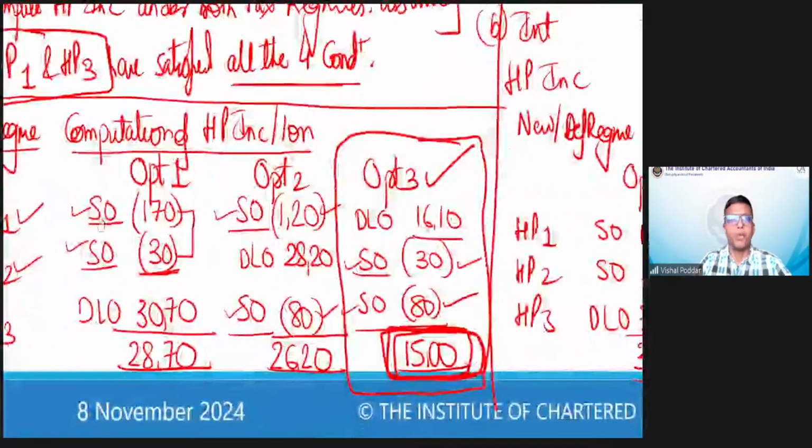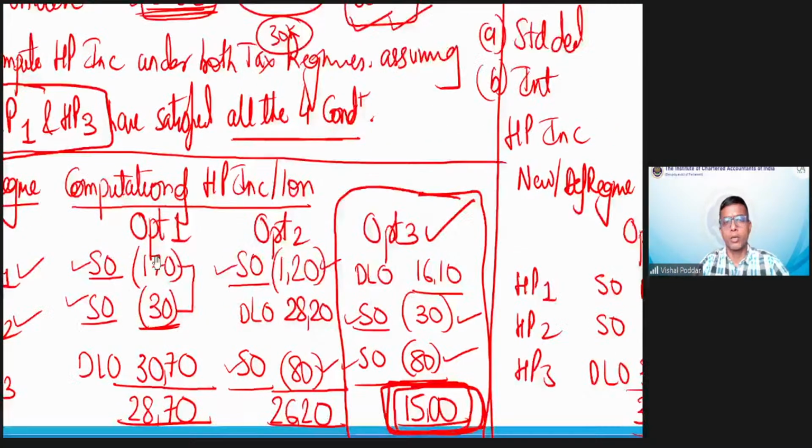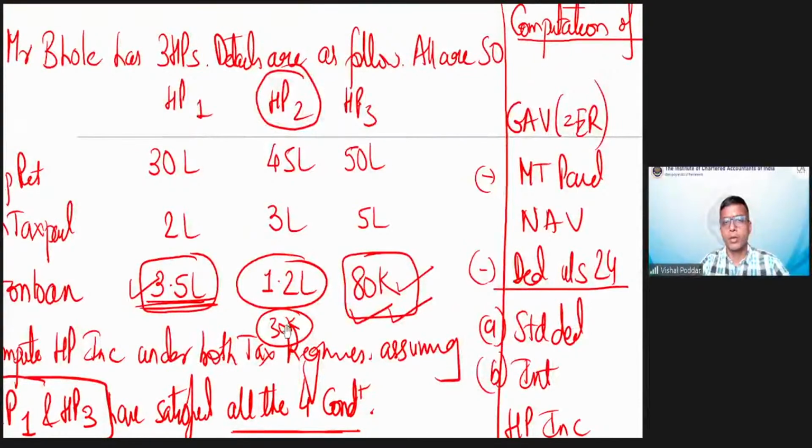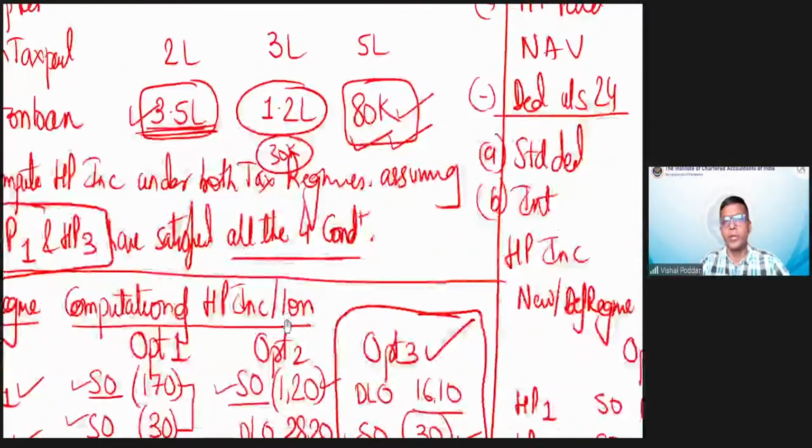So in this case, when my HP1 and 2 are self-occupied, since HP2 is having a lower limit of 30,000, I'll take 30,000 here. Now, this 30,000 I have utilized for HP2. I hope this is clear to all, right? Now, for HP1, my total interest is 3.5 lakhs, out of which I can consider only up to 2 lakhs, which is the limit available for HP1.